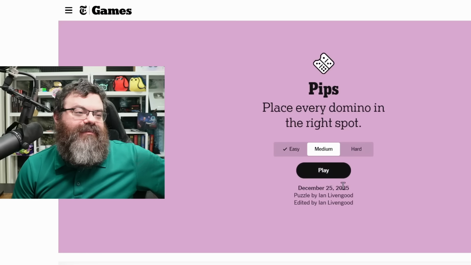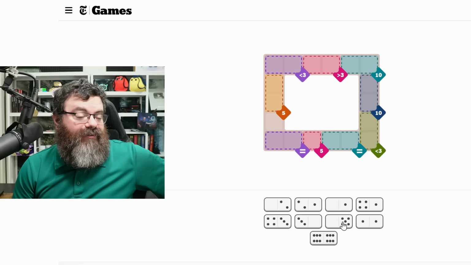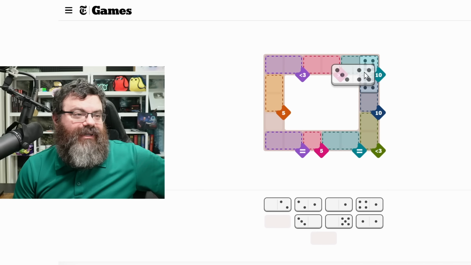All right. Let's play the medium. 10 and 10. So I've got only a singular 5. So the 6 6 has to straddle the 10, so that we can do 4 one way and 4 the other way. 4 3 is not going in a less than 3. So 4 3 is going in a greater than 3. And then the 4 1 goes in the less than 3.